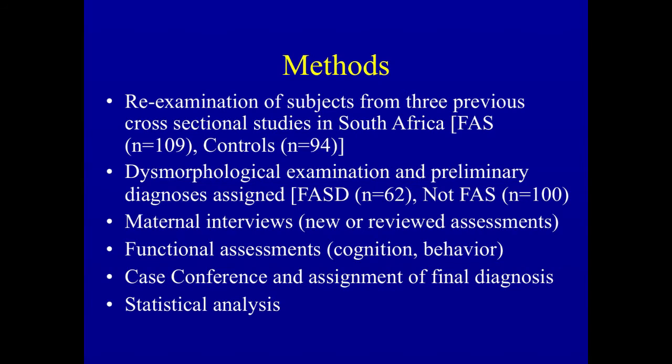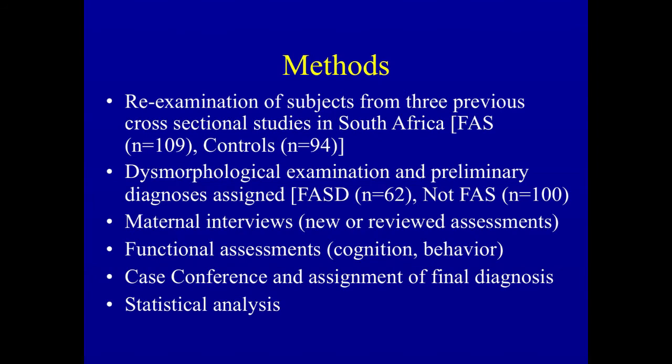We have looked at a group of children in South Africa. We've examined about 100 children over a number of years, examined these children as early learners, and then we've had the opportunity to examine these subjects as young adults. We've done physical examinations, we've had maternal interviews.